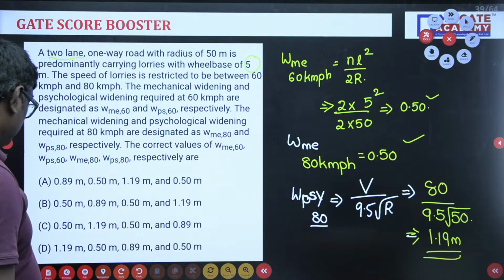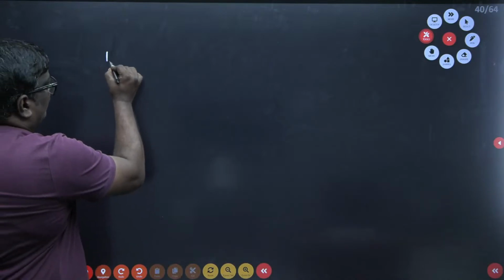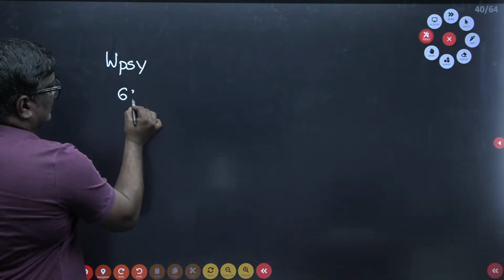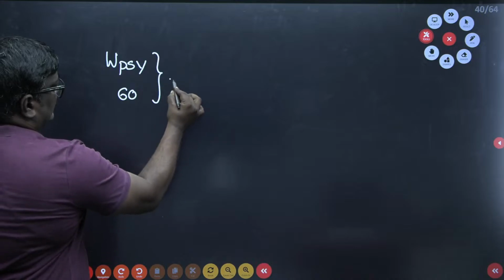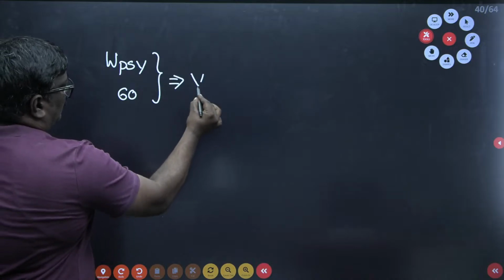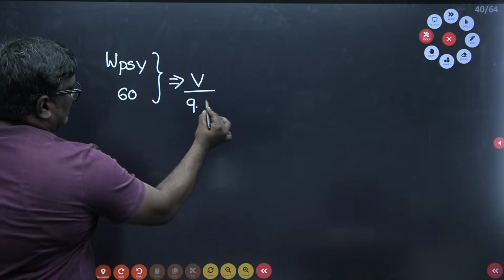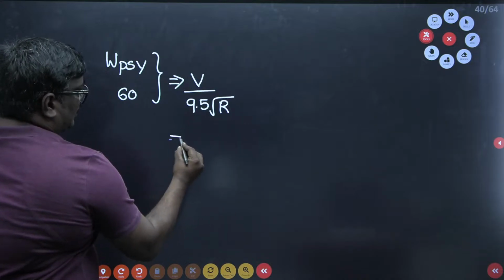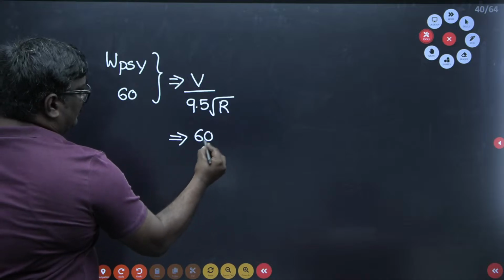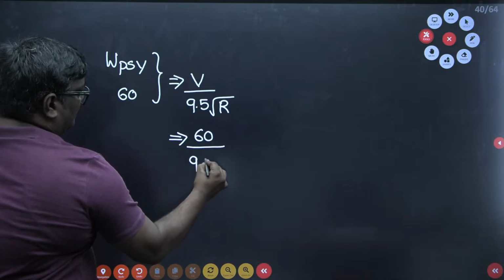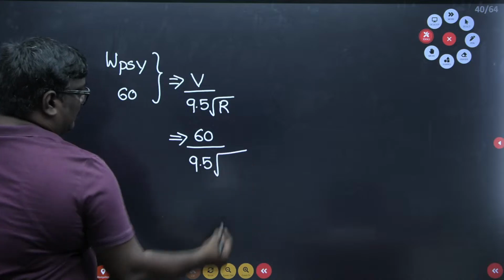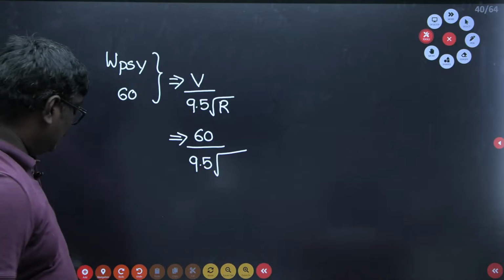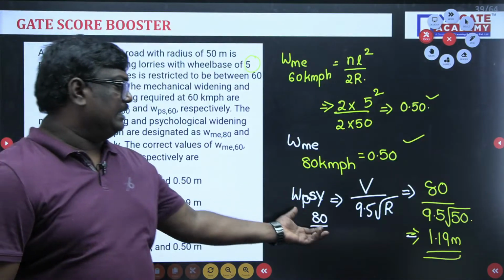1.19. Similarly, students, if I take the psychological widening for 60, it is equal to V upon 9.5 root R. So here you can write it as 60 divided by 9.5 into root R. What is the value of radius, sir? Yeah, Swetanshu, here I have taken 80, so I have changed it.